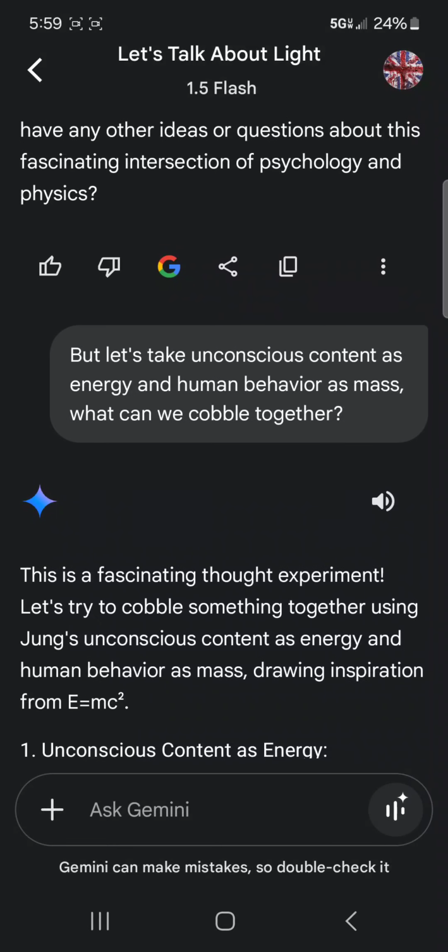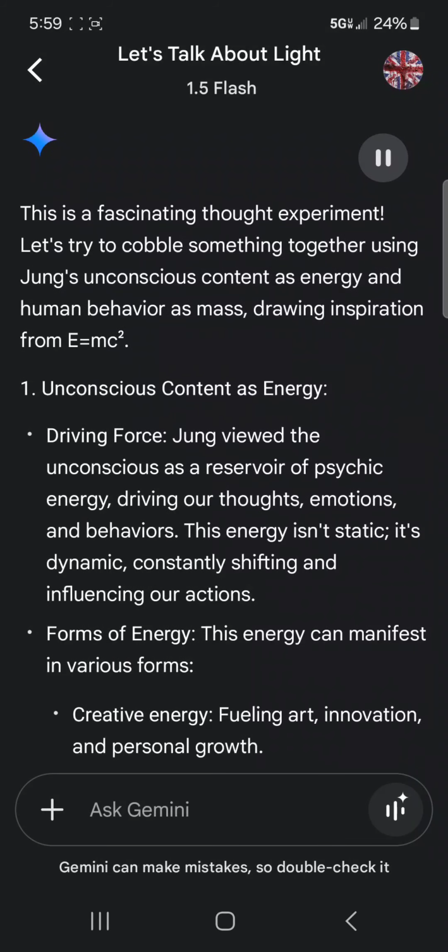But let's take unconscious content as energy and human behavior as mass. What can we cobble together? This is a fascinating thought experiment. Let's try to cobble something together using Jung's unconscious content as energy and human behavior as mass, drawing inspiration from E equals MC².